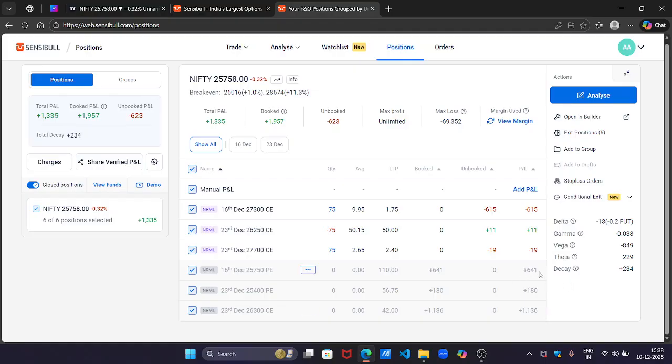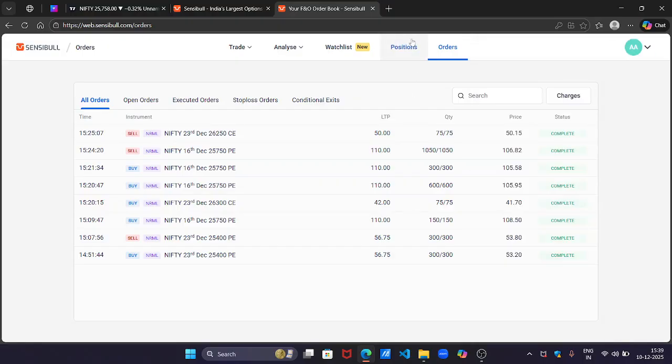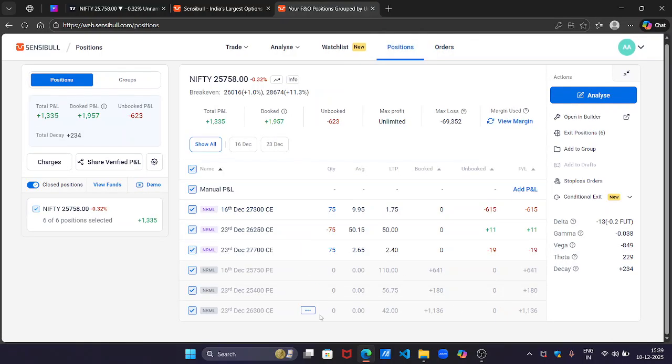These two I have booked, but I did place some 5 6 orders, and because of this I was not able to make much profit because I have already paid charges like 434. It includes, I think, 60 70 rupees for this position, but the rest, almost 300 or something, I have paid for this.